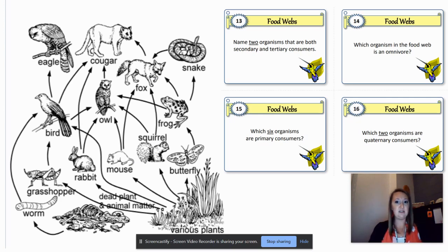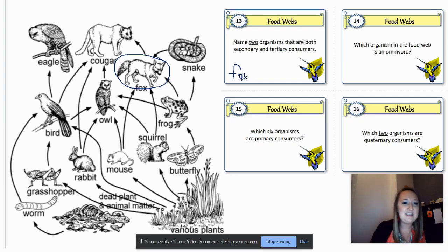Can the fox also be a tertiary consumer? Well, if we go primary butterfly, secondary frog, tertiary fox, this would be a tertiary consumer. And it's also secondary if you follow the producer from the plant, and the energy goes to the squirrel, and then the energy goes to the fox, the secondary consumer. So one of these could have been the fox. I guess I could just circle them.